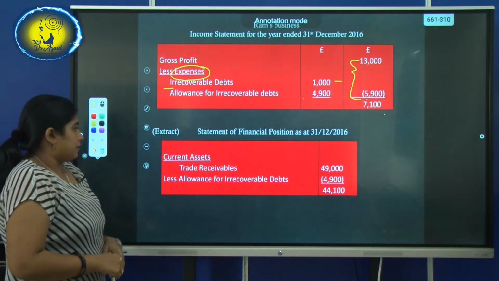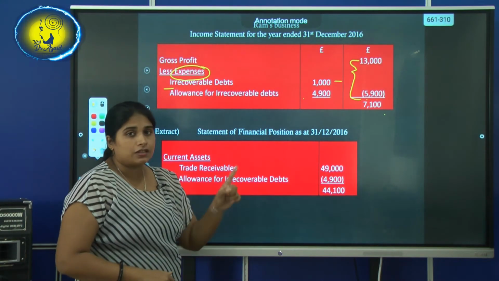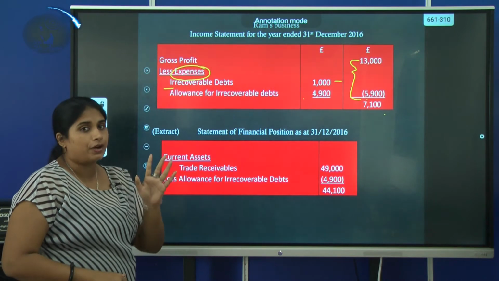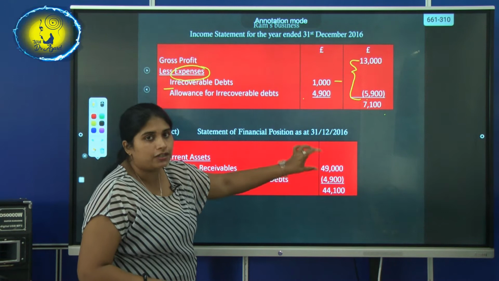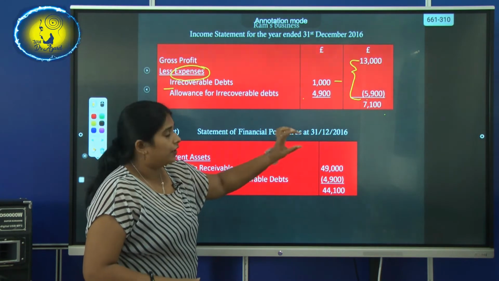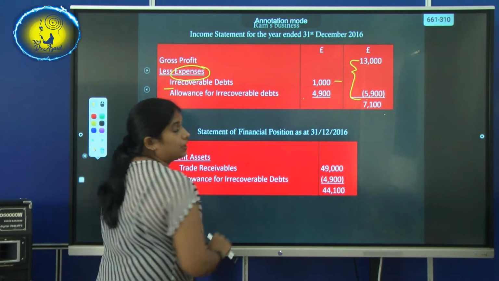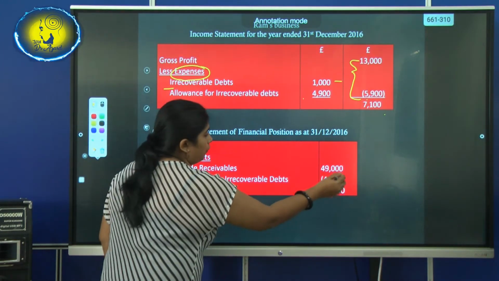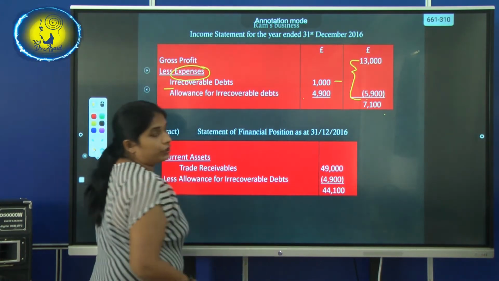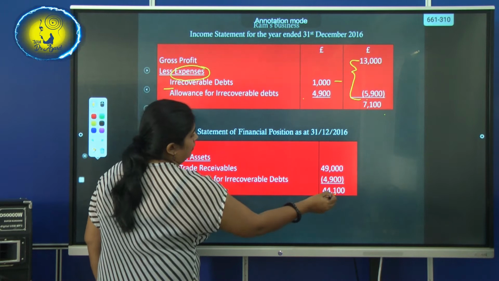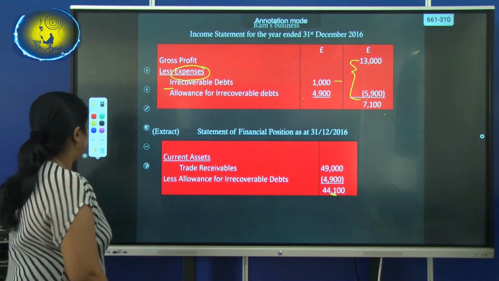Now look at the extracted current assets, 49,000. Remember they gave 50,000 pounds, but we have to subtract 1,000 for Jade. So the new amount after you wrote off Jade is 49,000, not 50,000. 49,000 is the correct amount. So from that, what is the new amount? This is the first year, so the total 4,900 will be subtracted. So your final answer is 44,100.